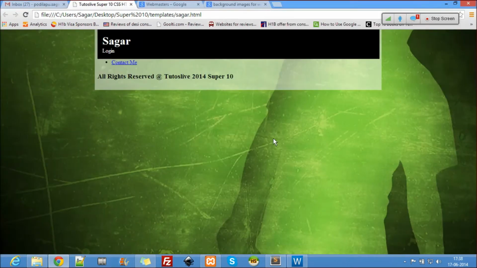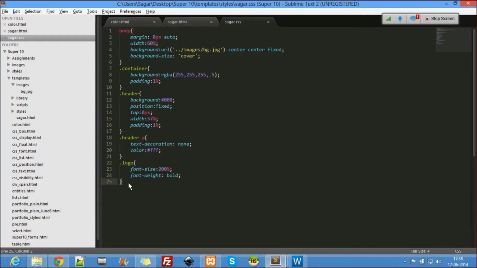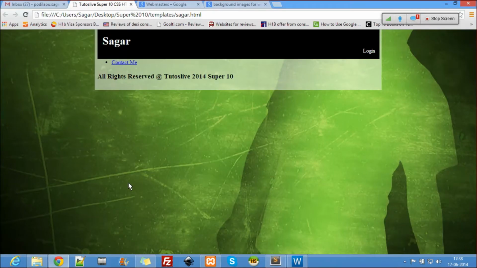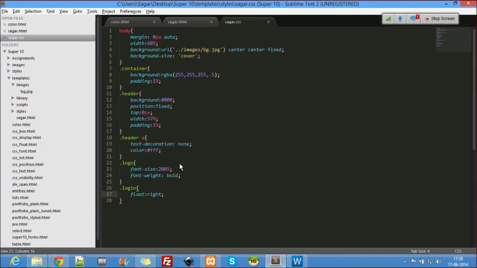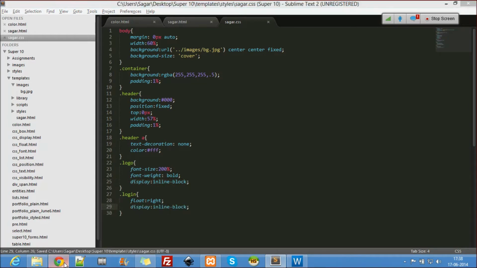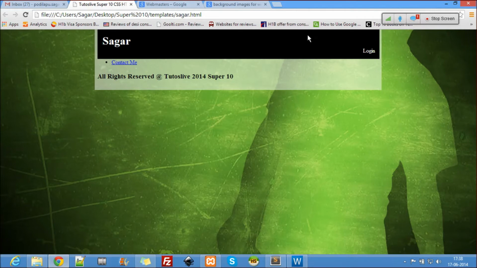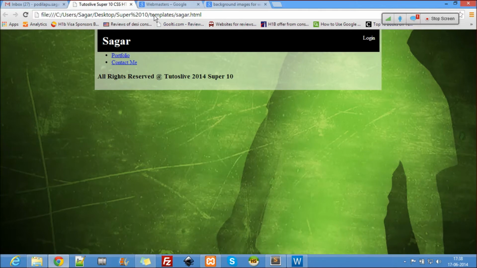Okay, now the other part I have to do is the login, right? The login should be float right, and the logo and the login both should be inline block. Why? Because they are divs inside, hence the login has come here. The login is here because both of them are divs, and div is a block level tag. Now let's check it out. Now see, the login has gone there, here.